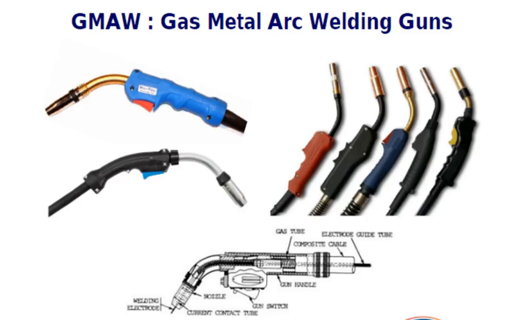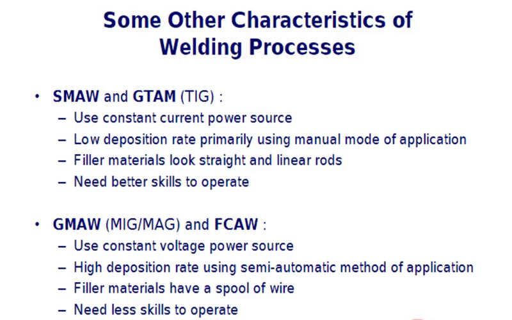This figure indicates the gas metal arc welding gun. Some of the characteristics of TIG welding and MIG welding are shown.